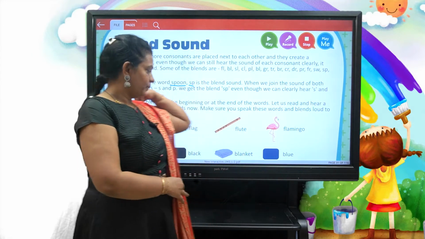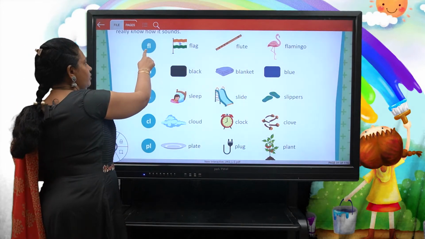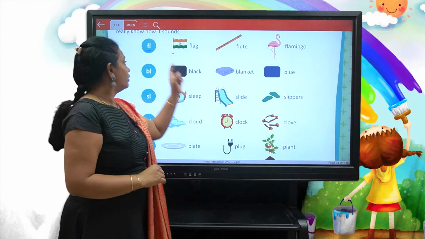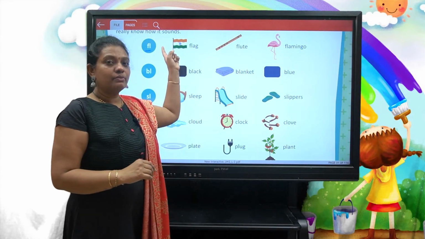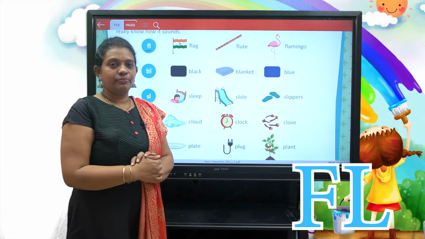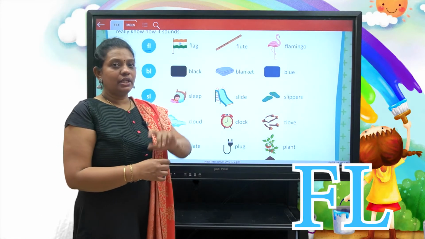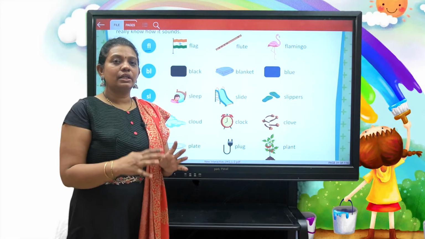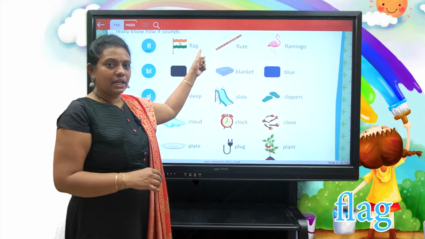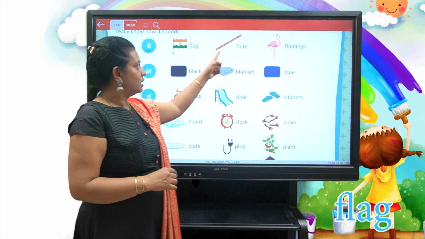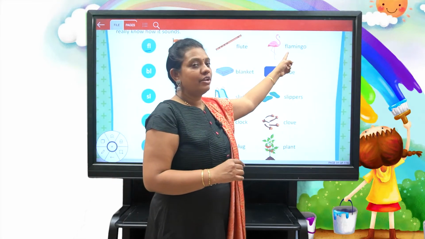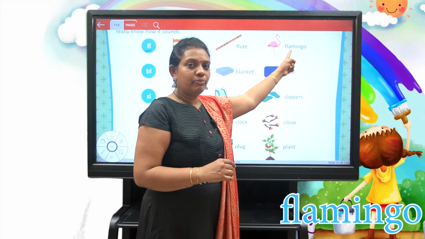Let us read them. See here, children, we have two consonants, f and l. F and l together make a new sound, a blended sound called fl. Here we have three examples with the starting blend fl. One is flag, flute, and flamingo.